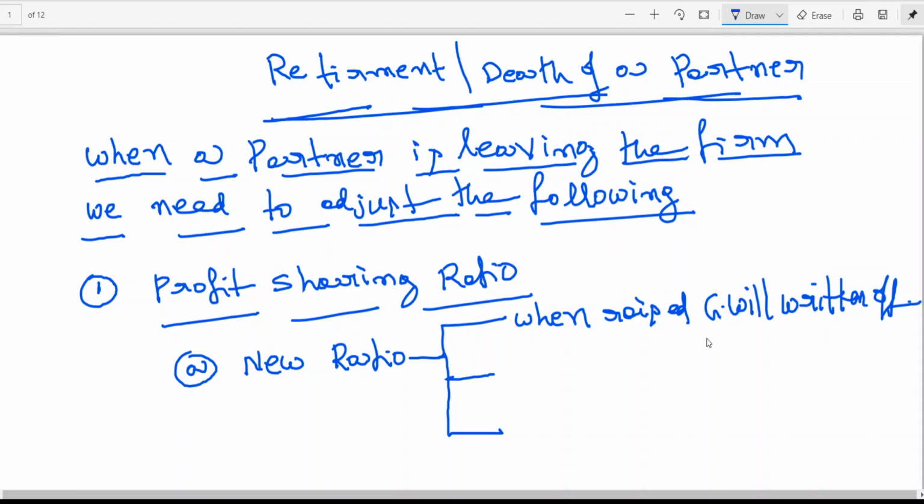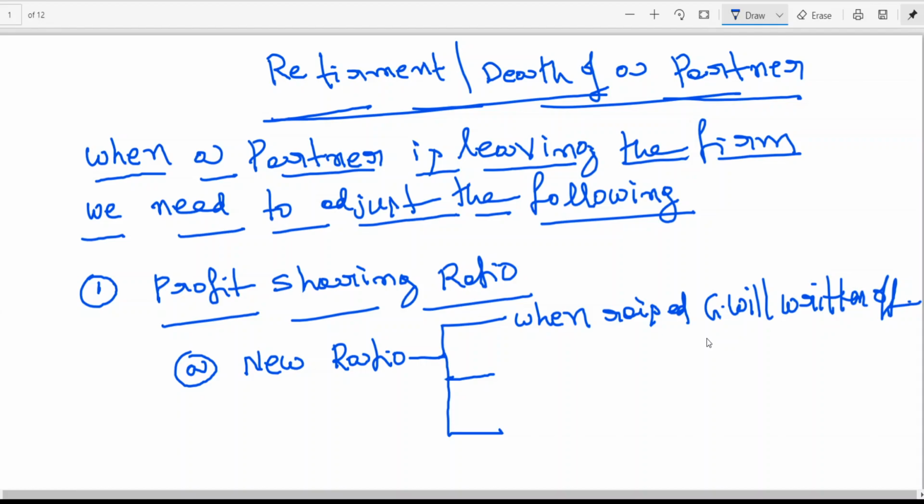Generally, in case of admission of a partner, who are the gaining partners? Generally, the new partner is a gaining partner. Sometimes you may have more than one partner. It's not that only one partner should be admitted; sometimes two partners may join the firm. The partners who join the firm are the gaining partners. In very rare cases, one of the old partners also gains. We have seen that in the fifth problem, I think, if I am not wrong.